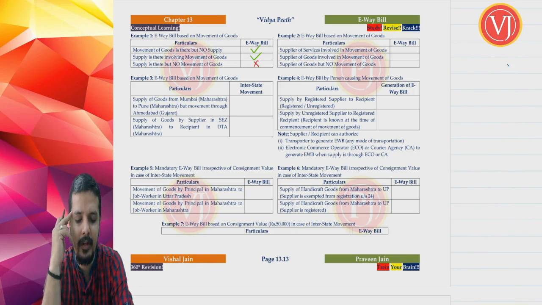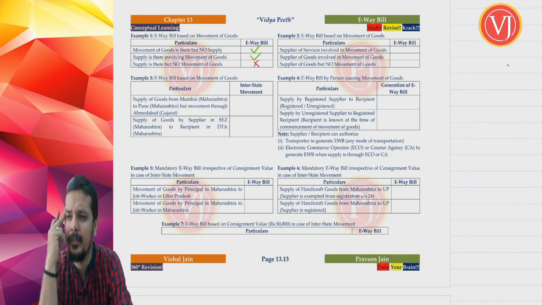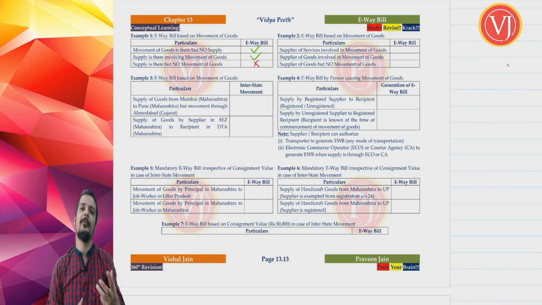Example 2 focuses on the same thing. Supplier of service involving movement of goods. This is very tricky. Right. You are a supplier of service, but the goods are moving. You will ask how. I think I have explained this long back. Again, I will try to explain.